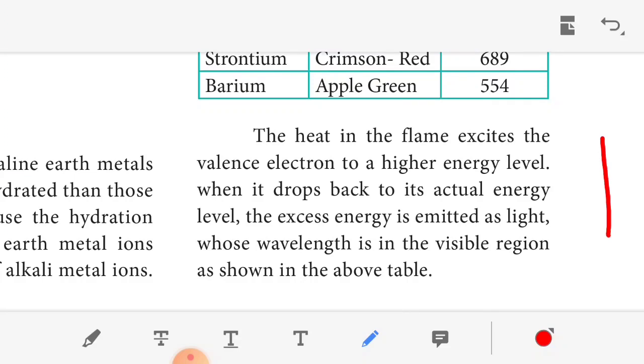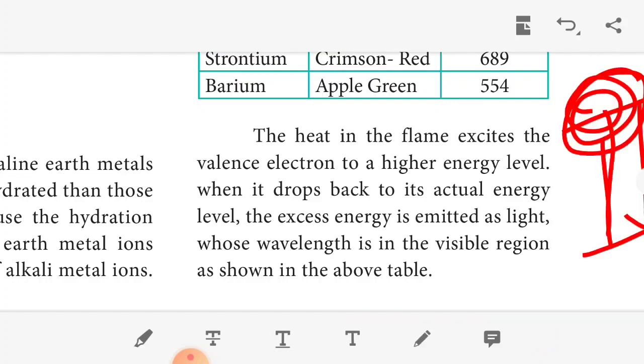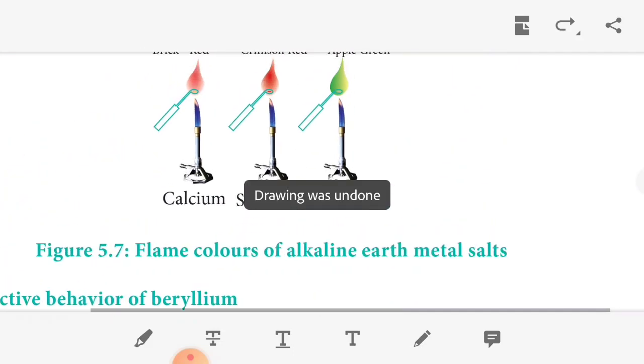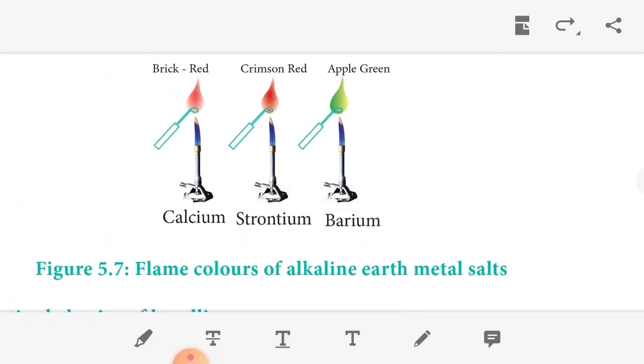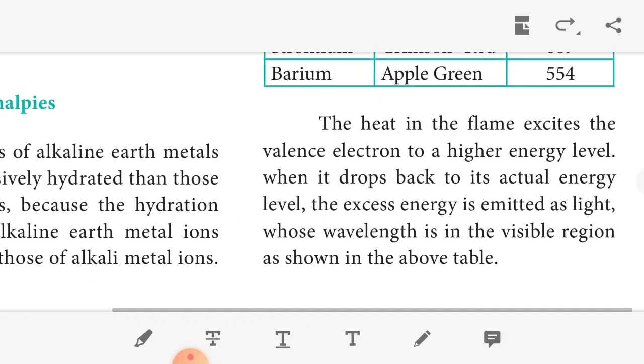Calcium's electron goes from the actual energy level to a higher energy level, then comes back to the actual level. The excess energy is emitted as light, whose wavelength falls in the visible region, as shown in the above table. Okay, so these are calcium, strontium and barium. The heat in the flame excites the electron to a higher energy level, it comes back to the actual level, and the excess energy is emitted as light.